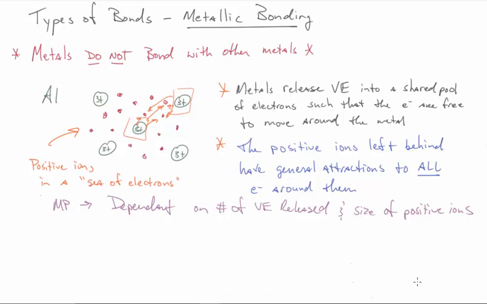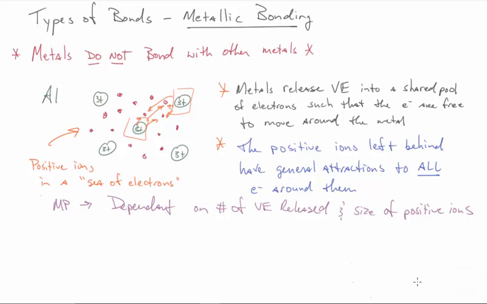Because remember, everything's all about magnets. We understand that if I get a greater number of electrons released, I've got a larger positive magnet right there, and so my attraction to these electrons is a lot stronger, right? And if I'm holding myself in place because of that, in order to melt the metal, I've got to overcome that attraction between the metal and its electrons. I've got to spread them out.